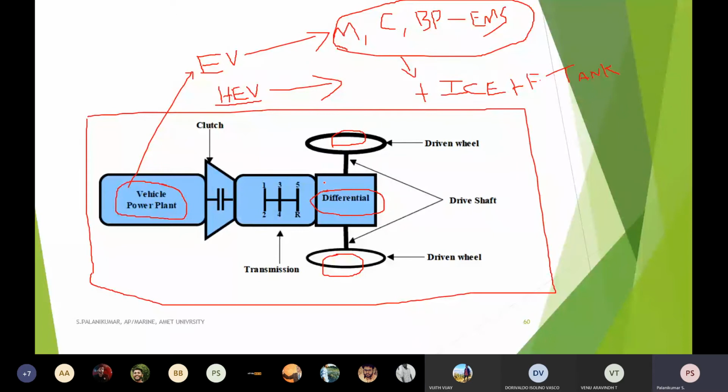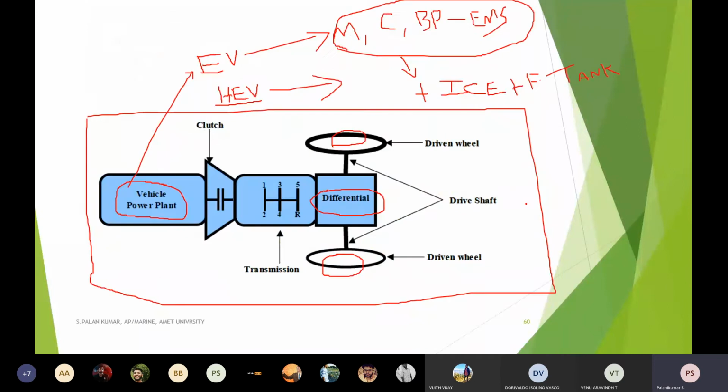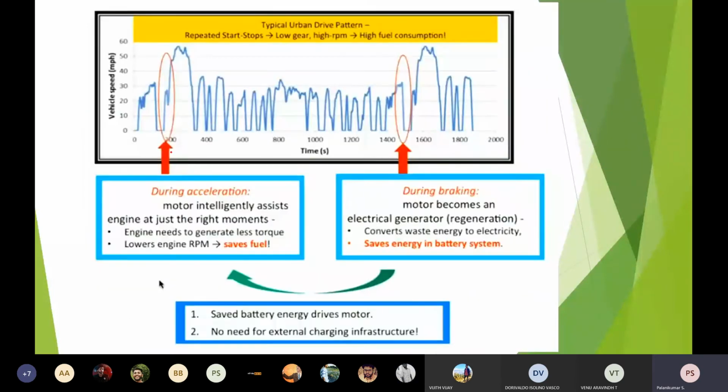If you see all these losses together, I should be able to decide how much power I have to produce. In addition to the power requirement details, we should also know the typical driving pattern of a particular vehicle. This is an urban drive pattern, which is nothing but a city ride.